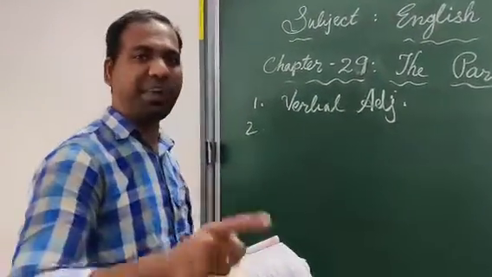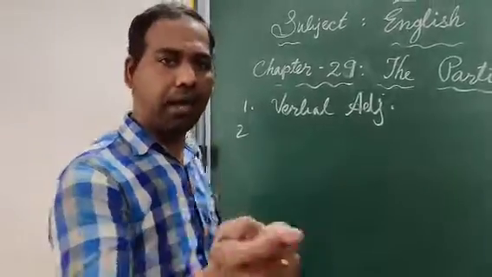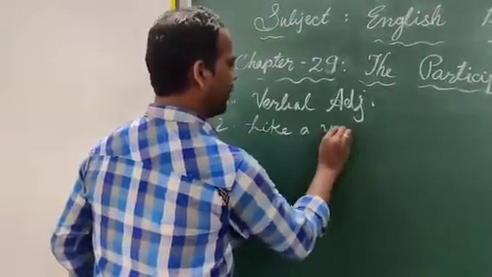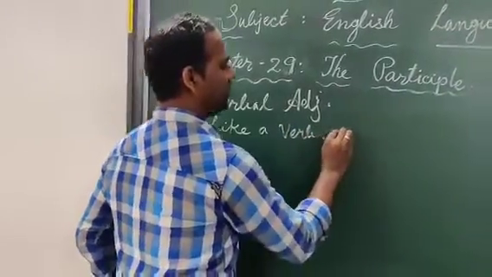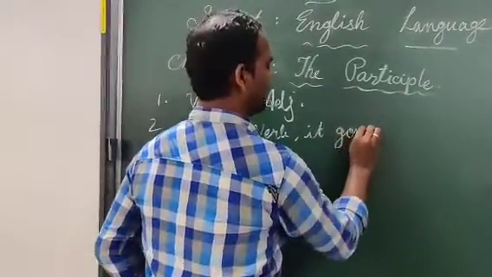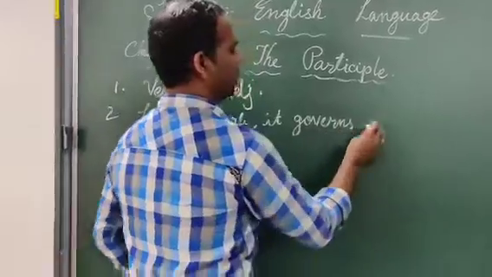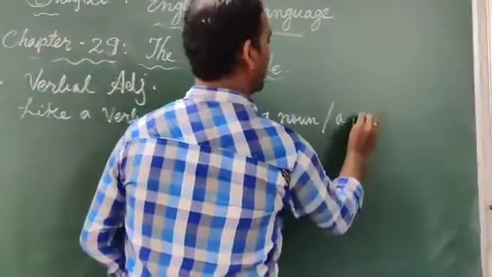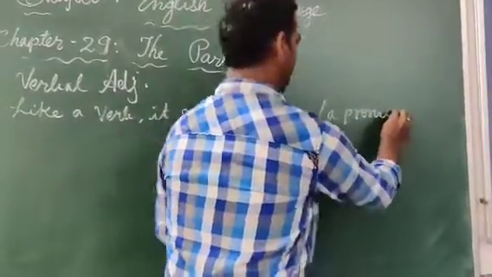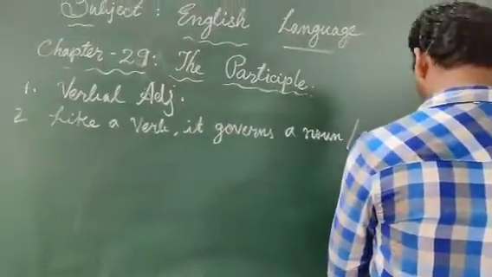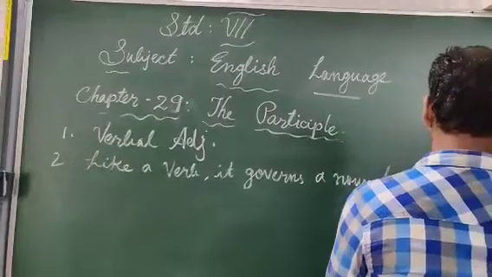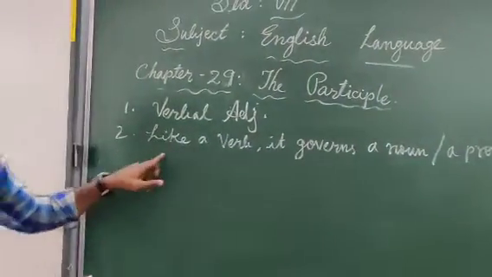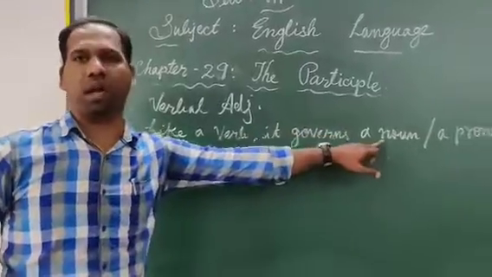Like a verb, it governs a noun or a pronoun. Just like a verb, it governs a noun or a pronoun.